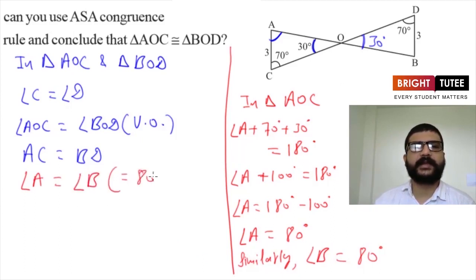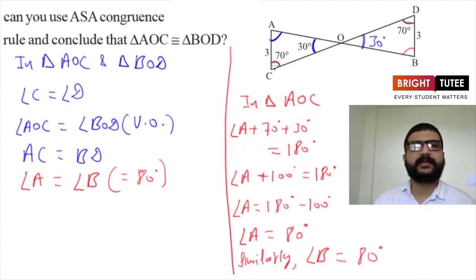And they both are equal to 80 degrees as we have seen here. Now what do you think? Can we use ASA criteria? Yes, now we can easily use ASA criteria, because here we now have angle A equal to angle B, angle C equal to angle D, and AC equal to BD.